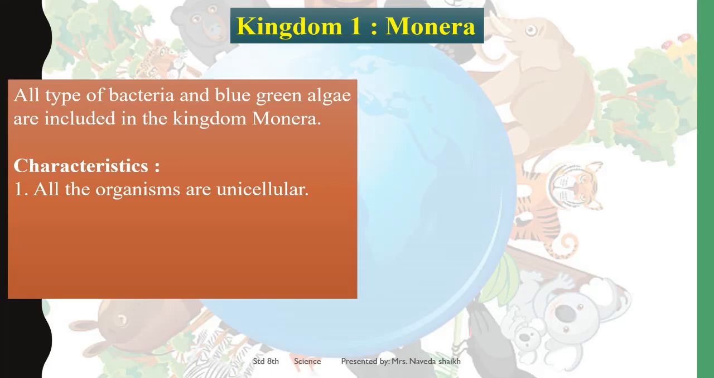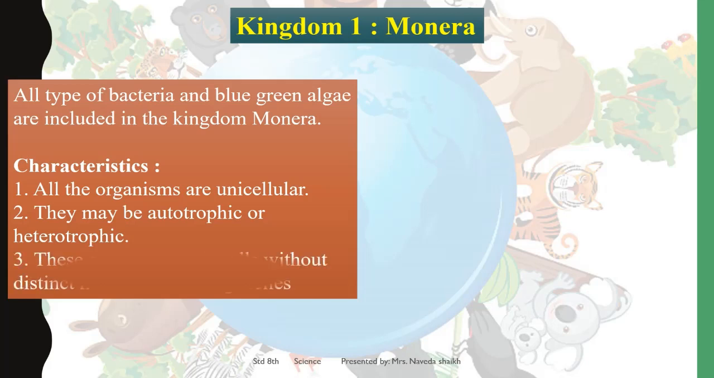Whenever you hear the word Monera, it should click in your mind that they are unicellular organisms. And whenever you hear the name of, there are a few names that I'll be giving you, you have to at once understand that it is kingdom Monera. They may be autotrophic or heterotrophic, means they can prepare their own food or they consume other organisms as well. Okay, so these are prokaryotic cells without distinct nucleus or cell organelles.